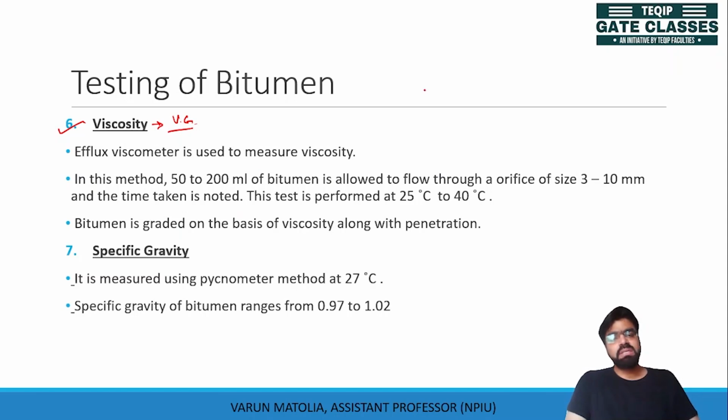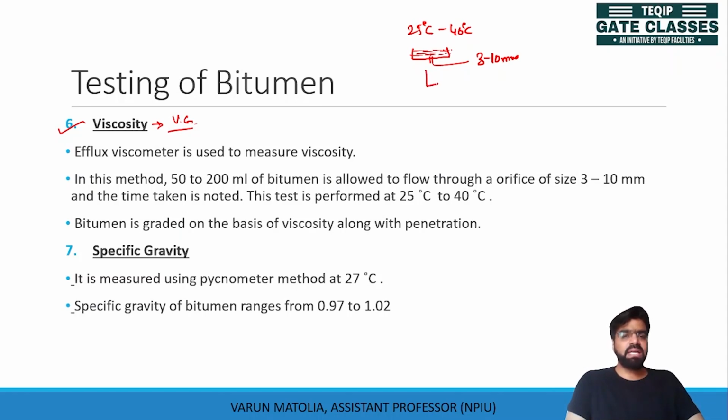This is a test in which a mold is filled with bitumen, and this mold has an orifice. Now the testing temperature is around 25 degrees Celsius to 40 degrees Celsius. The orifice size is around 3 to 10 mm.